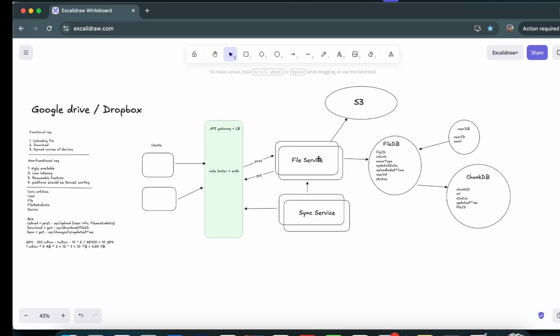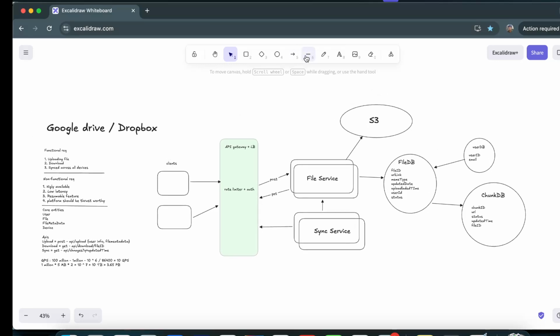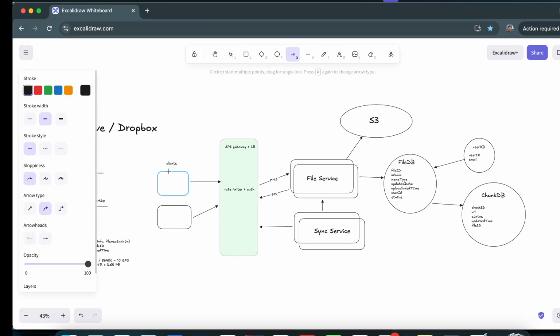So we calculate all those different chunks, and we request S3 to provide pre-signed URLs for all the chunks of the file we want to upload. Once we create all these DB entries and fill in the information, along with this request we send the client all those pre-signed URLs. Now the client starts uploading the file in the form of chunks directly to S3 based on the pre-signed URL.